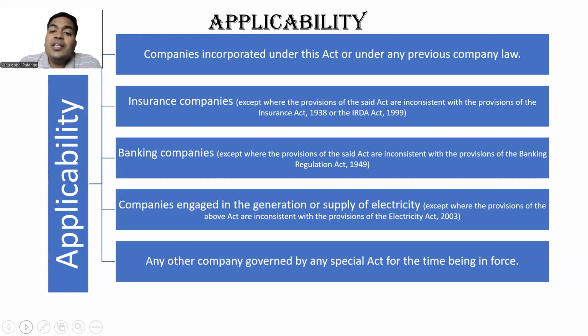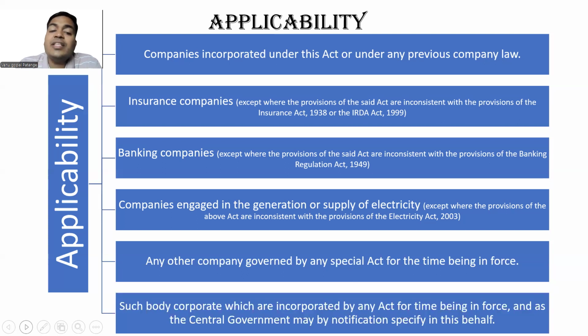Next, any other company governed by special act. Talk about ICAI. ICAI is formed from ICAI Act 1949. There is Institute of Cost Accountants. There is Institute of Company Secretaries. So any other company governed by any special act for the time being in force, also Companies Act is applicable. Thereafter, such body corporate notified by central government.